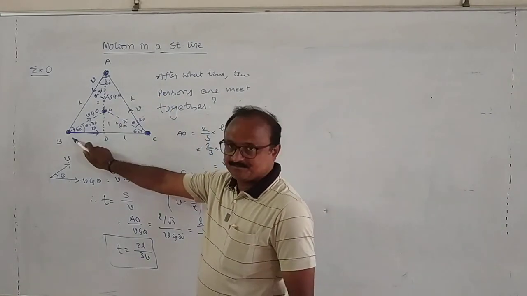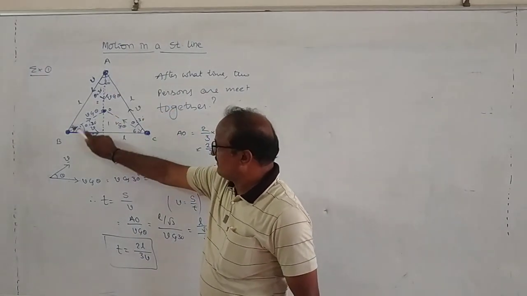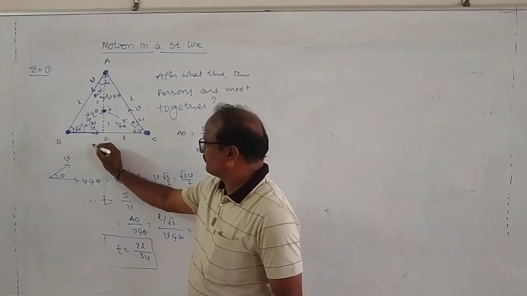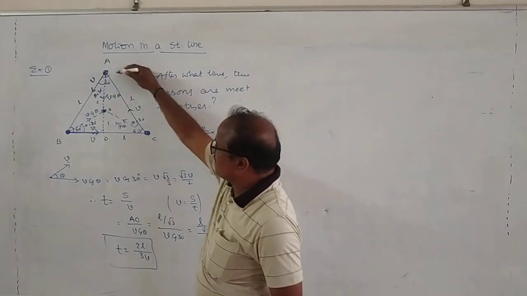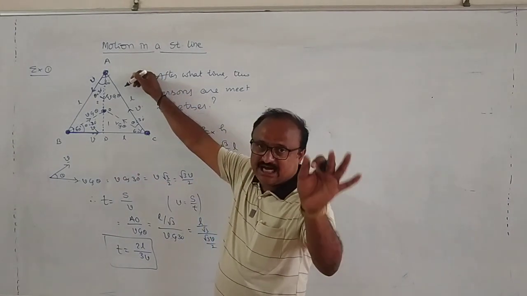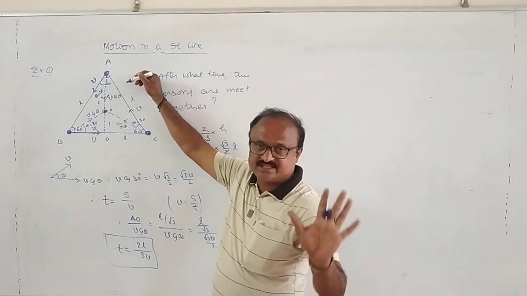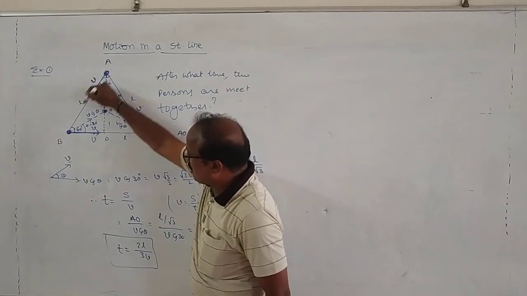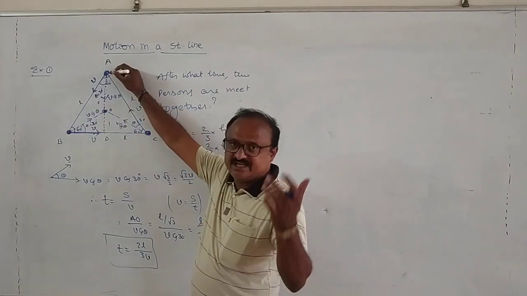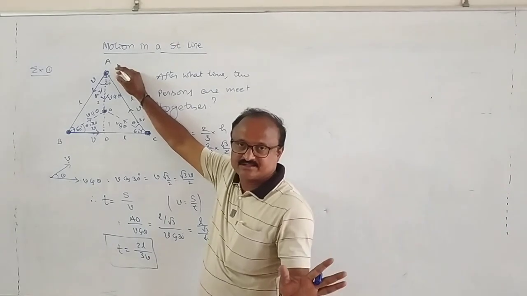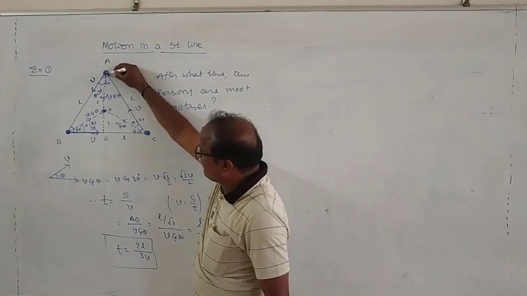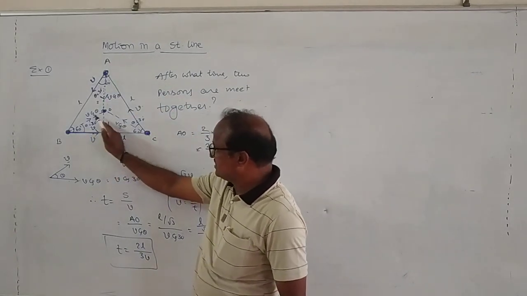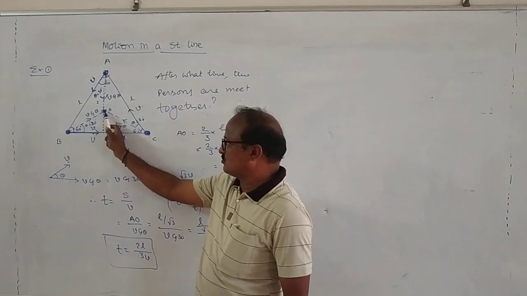This is the situation. A is moving towards B with a speed V, at the same time B is moving towards C with the same speed V, and C is also moving towards A with a speed V. Find after what time the three persons meet together. This is the question. Along the circumference of the triangle there is no possibility for the three persons to meet. The velocity will have a component towards the centroid, for A, for B, and for C.